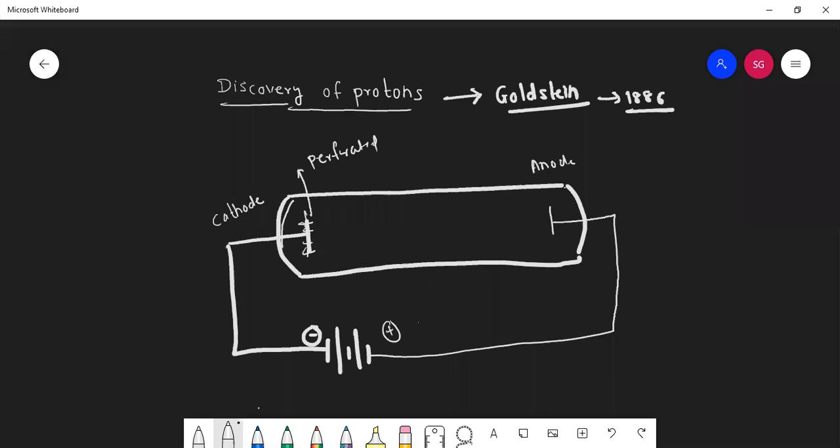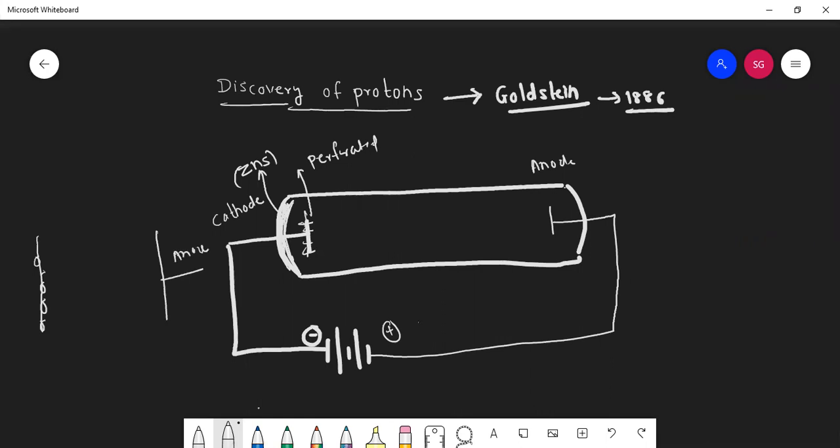And this time, here ZnS coating was done. So it was somewhat like this. This cathode is perforated, having small holes. Here it is anode.